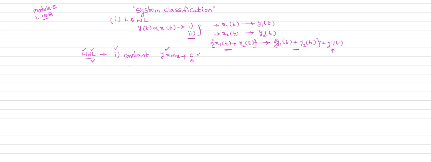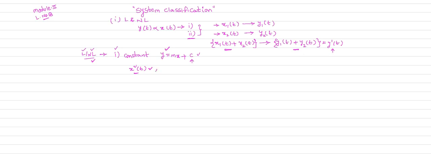Another observation is, if the system described by the equation consists of squared values, that means x square of t, or powered values like x cube of t, you can directly say that that system is a non-linear system.